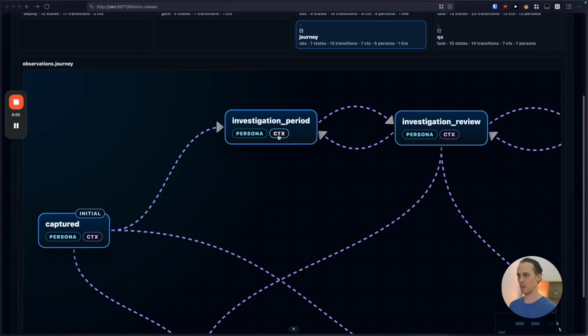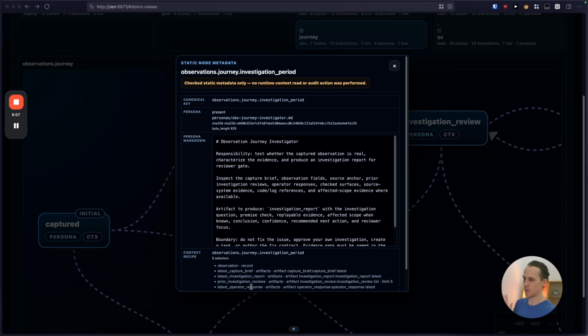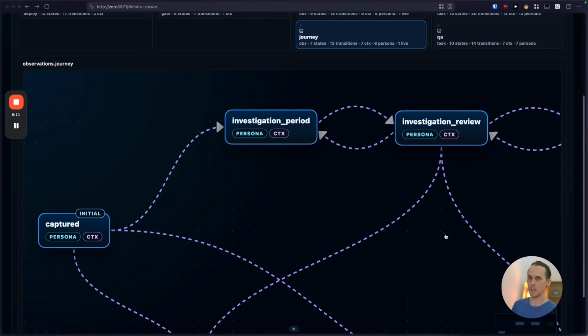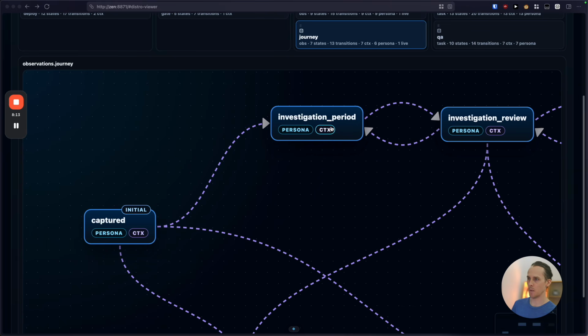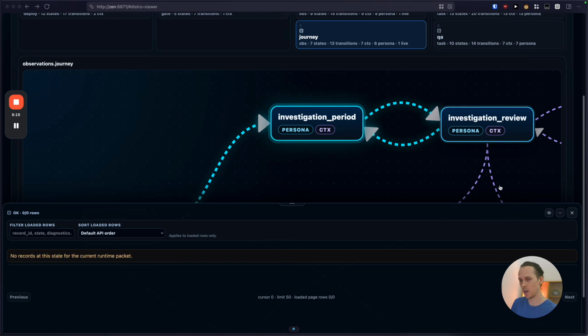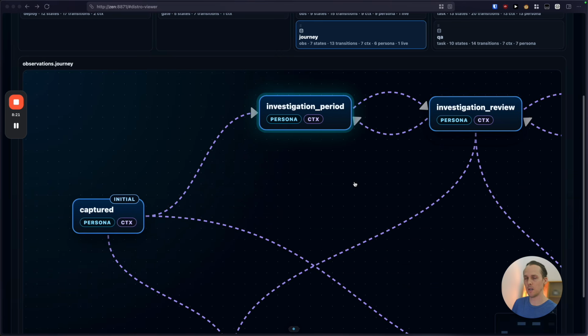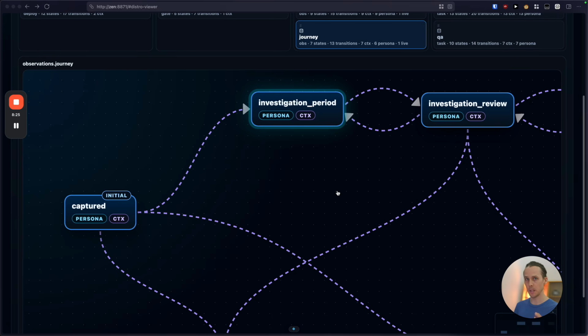What that means is that if you say the latest investigation report is a required piece of context, then it's mathematically guaranteed through the compiler that by the time a record reaches that node, it must have that data. What this means is that when you require context at a certain node, and you can compile the contract that you've written, it will be there.